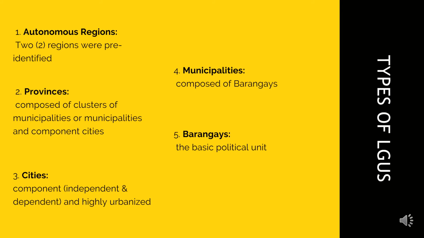Next are the cities. Cities are component, independent, and highly urbanized. Next is municipalities, which are composed of barangays. And lastly, we have the barangays. Barangays are the basic political unit in our society.